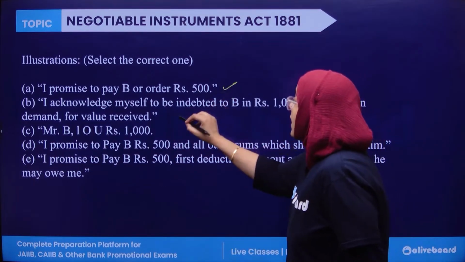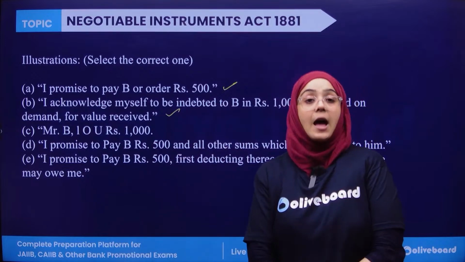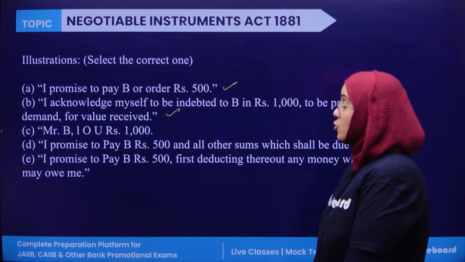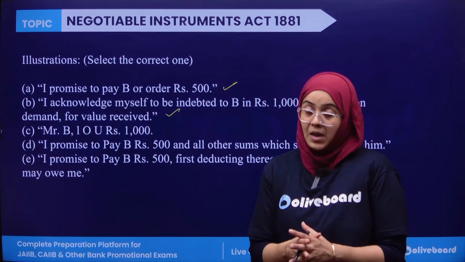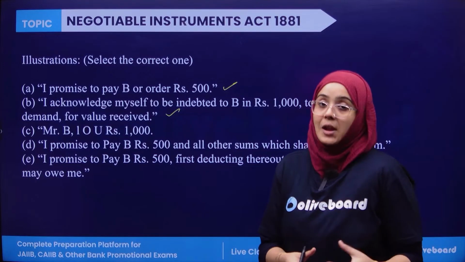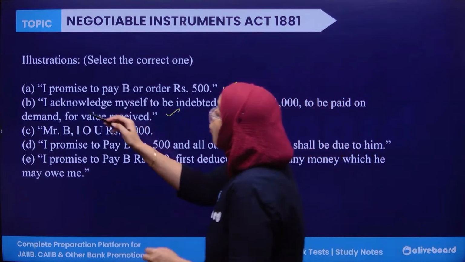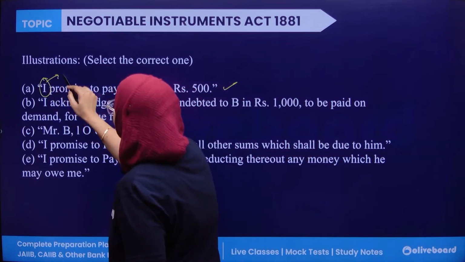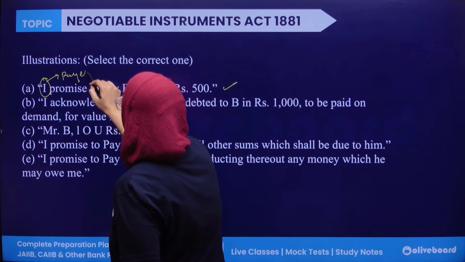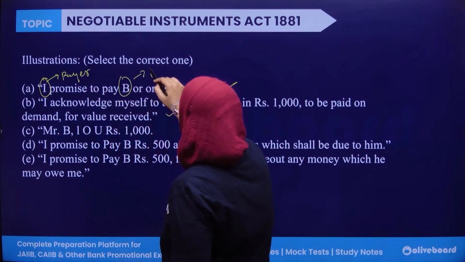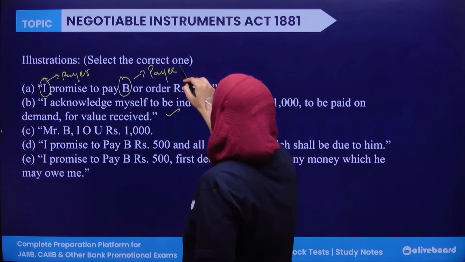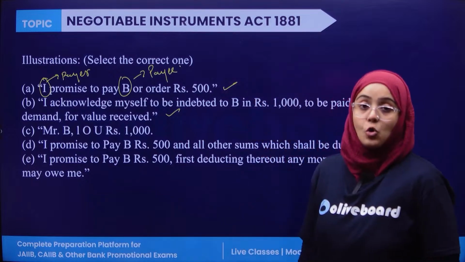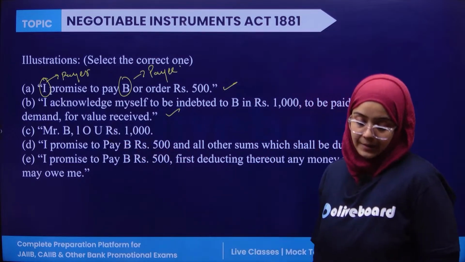These two represent a promissory note, because they contain a promise to pay, and it is unconditional, where there is one payer, one payee, and a specific amount which needs to be paid from the payer to the payee.